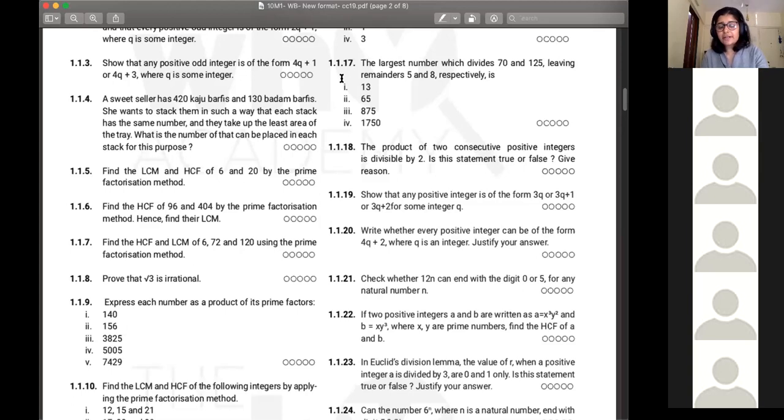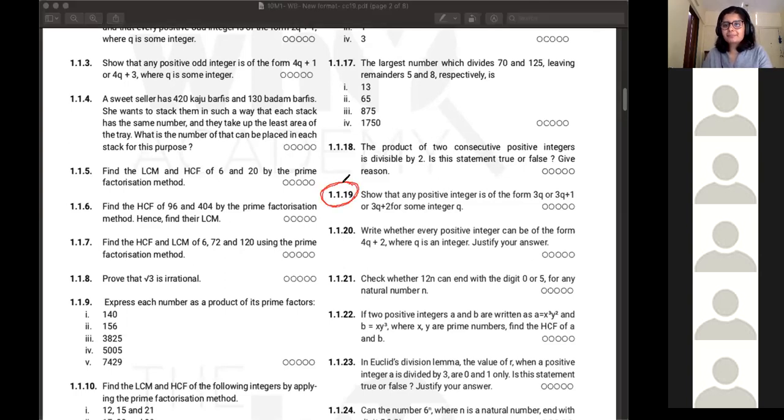No ideas? Should I do it on the whiteboard or are you guys planning? Oh, you got disconnected. Do it on the whiteboard. Okay, we're doing question number 19, Bhavika. Do it on the whiteboard. Yeah, Raghav, any ideas? Okay, all right.